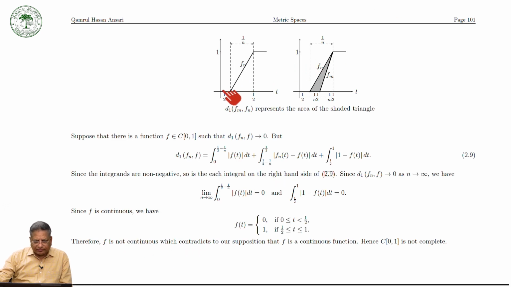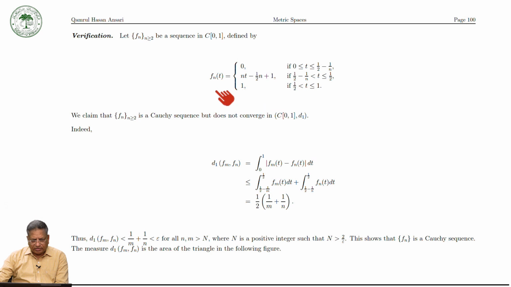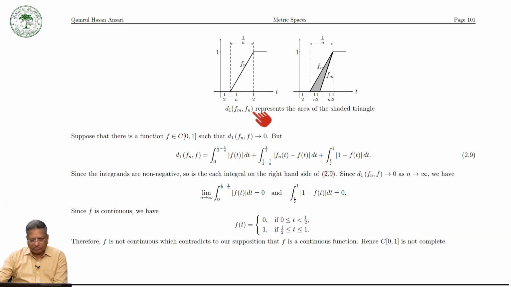So this is the graph. You see here, in this interval 0 to 1 over 2 minus 1 over n, and then from this interval, this is your function fn, and then after 1 over 2 it is equal to 1. So this is the graph of the function fn(t).